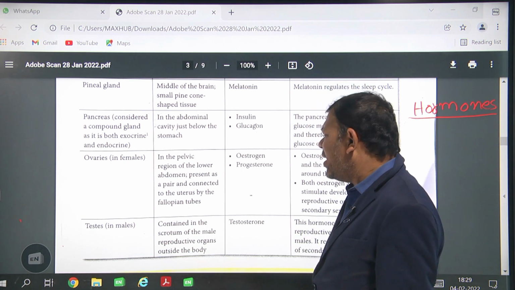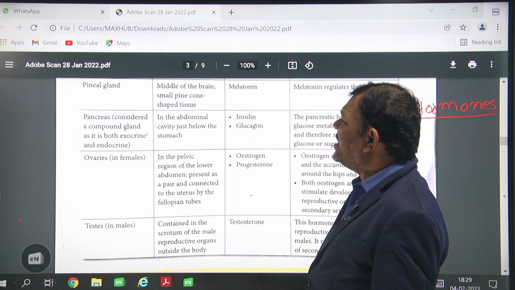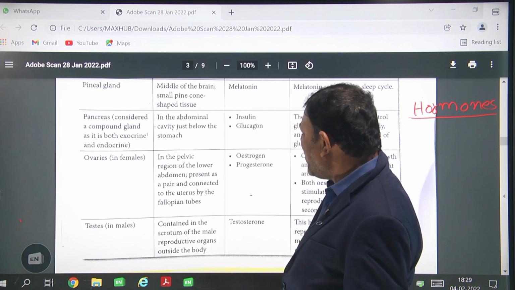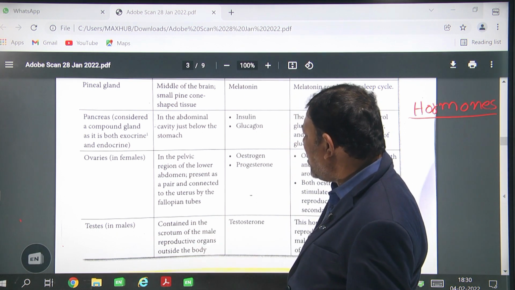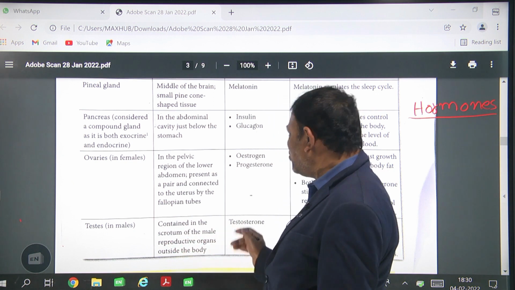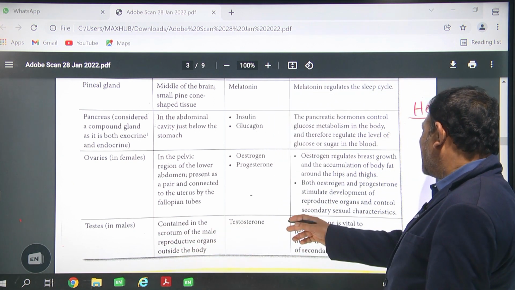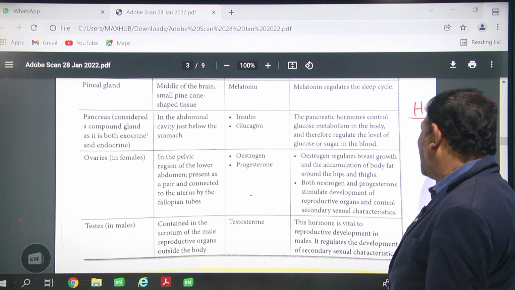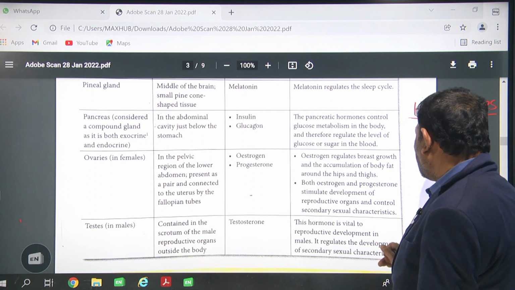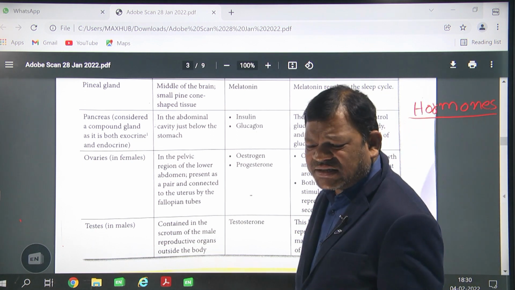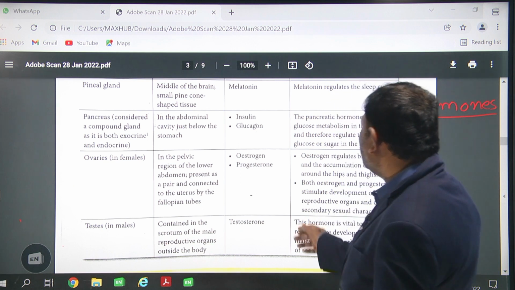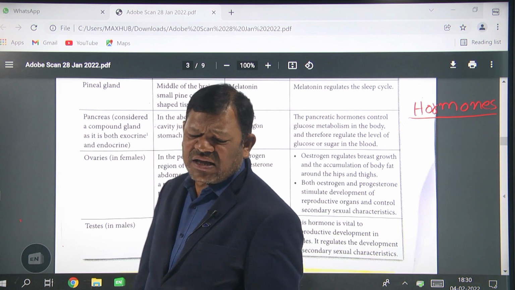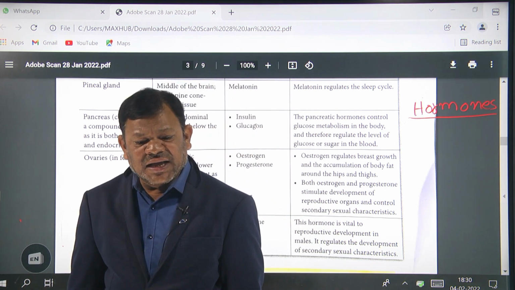Now coming to the point, testis. Actually, the testis secretes a hormone. It is contained in the scrotum of the male reproductive organ, outside of the body. This testis secretes the testosterone hormone, which is very important. We can identify that the testosterone hormone regulates the development of the secondary sexual characters in the male, and it is also vital to the reproductive organs in males. Is it clear?